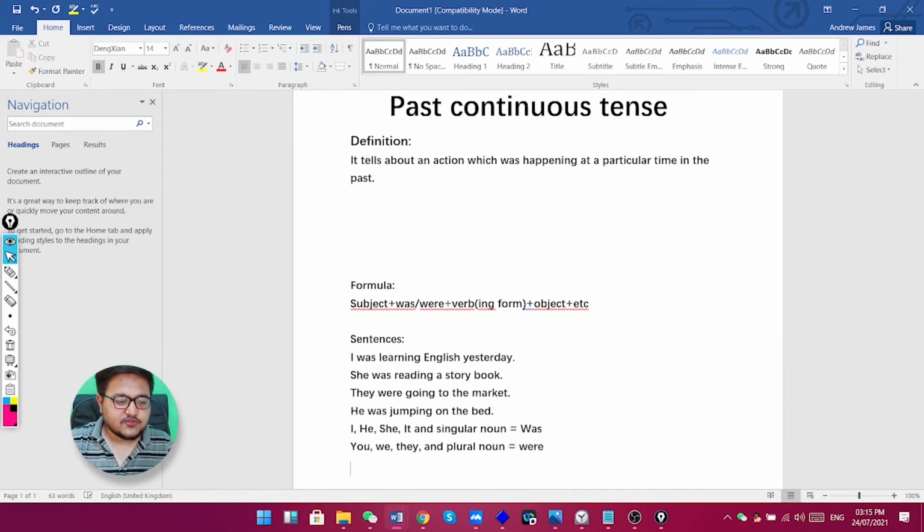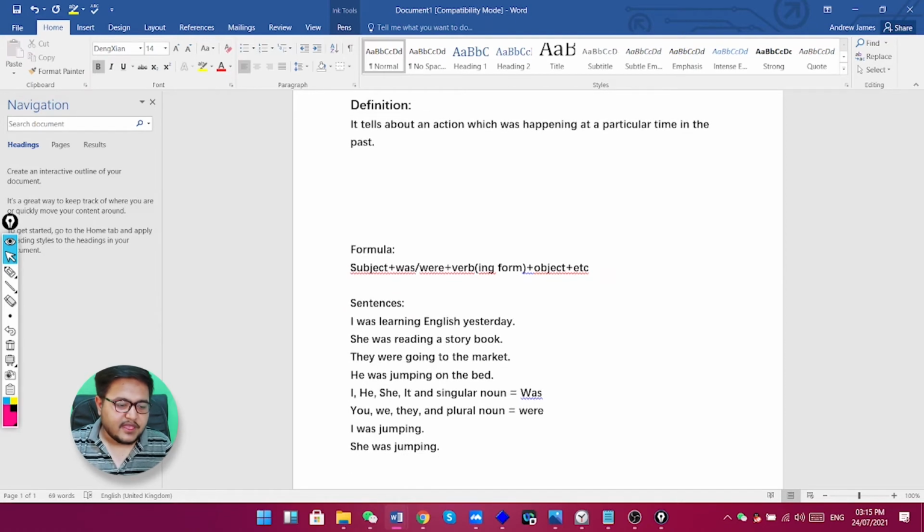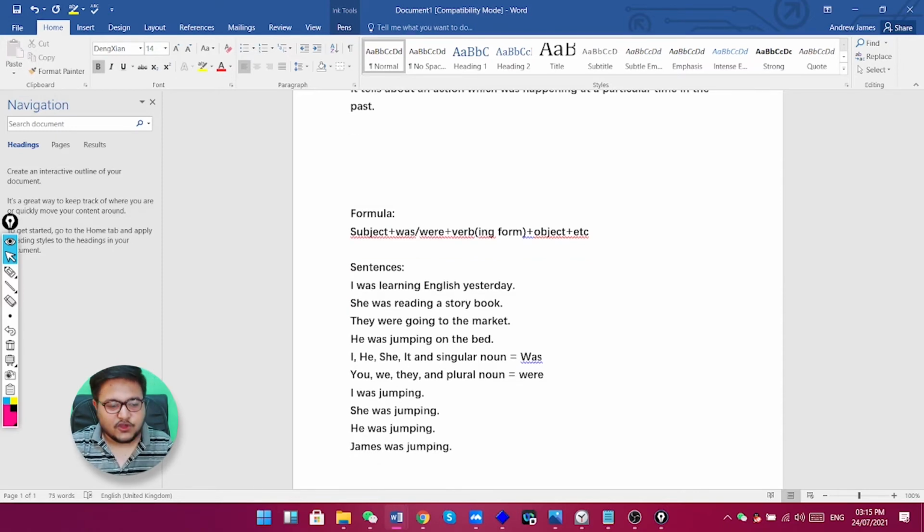Okay, so let's try to make some sentences. I was jumping. She was jumping. He was jumping. And James was jumping. And then were: they were jumping.